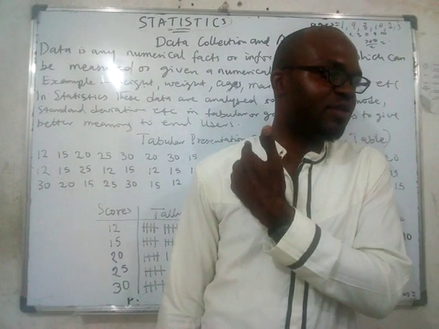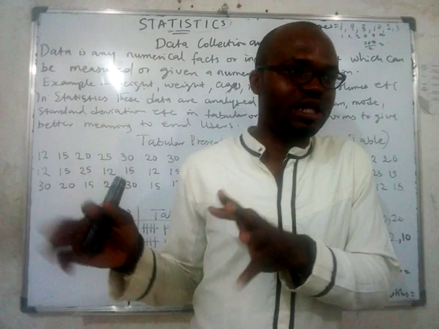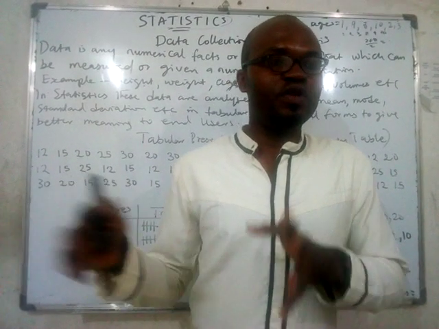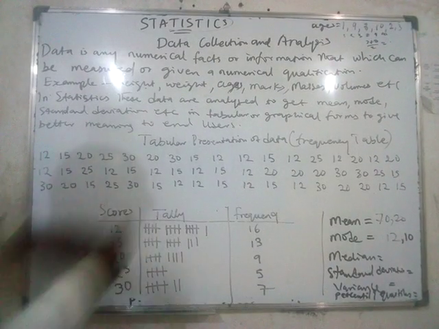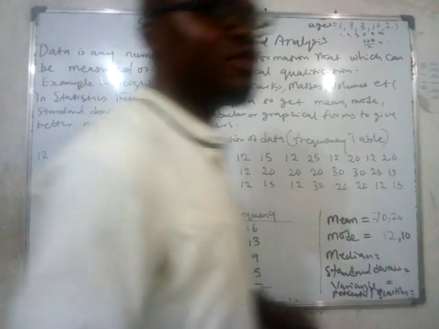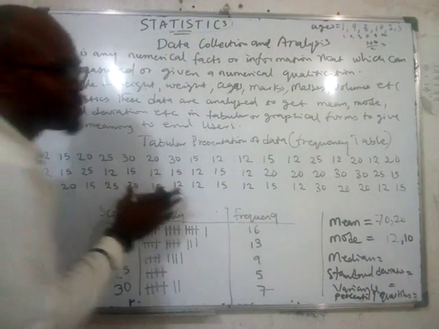Only that you're now using a computer program to work on it. You use programs like Python, you use R language. Is that clear? So there are two types of data in statistics. We have what we call repetitive data.